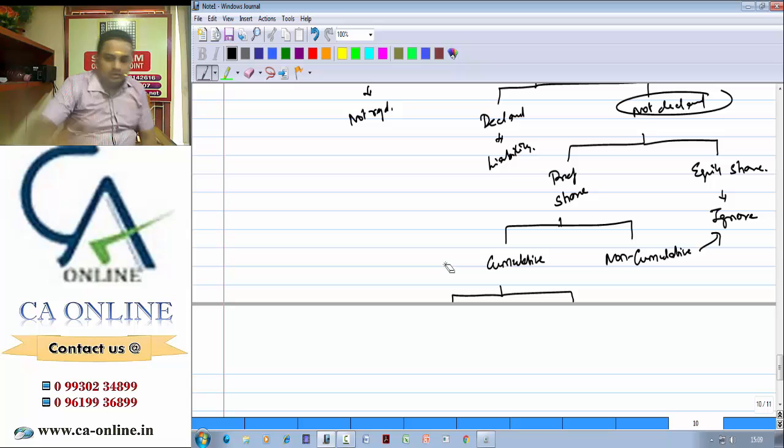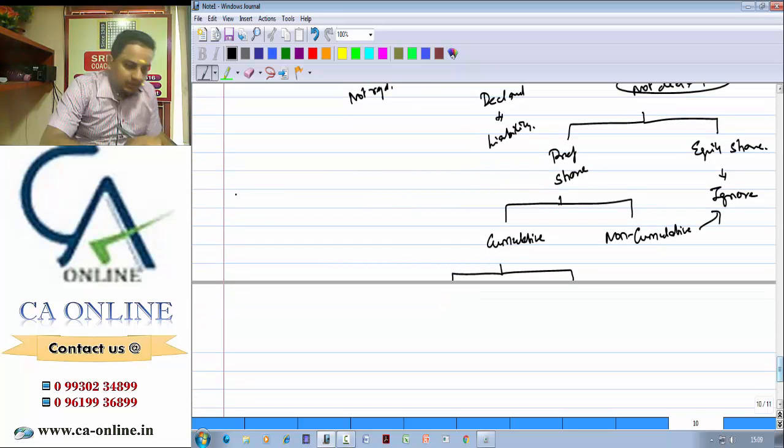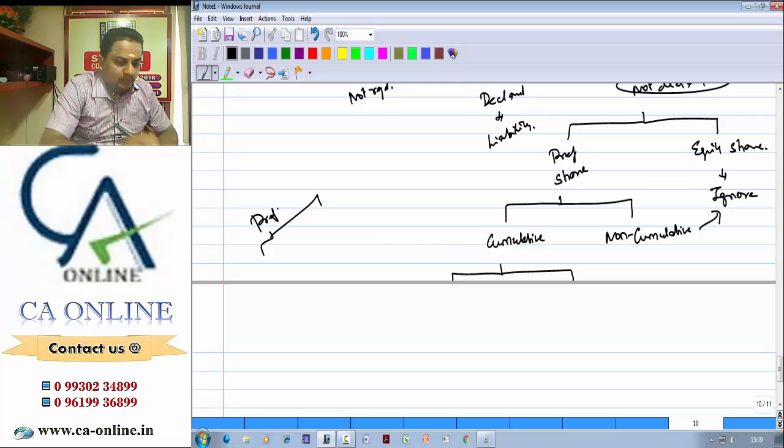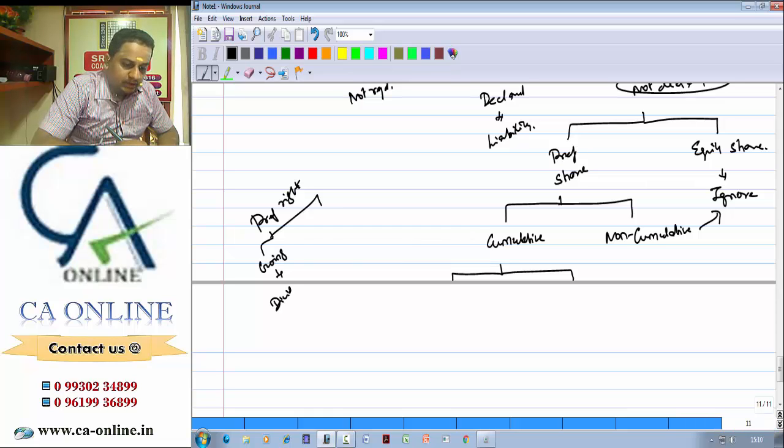So whenever we think about preference shareholders, why are they called preference shareholders? They have a preferential right to get two things. One, when the company is a going concern, they have a right to get dividend even before it is given to equity shareholders.